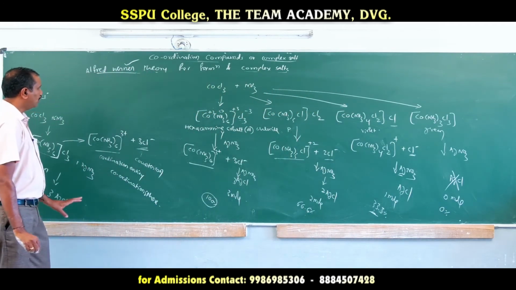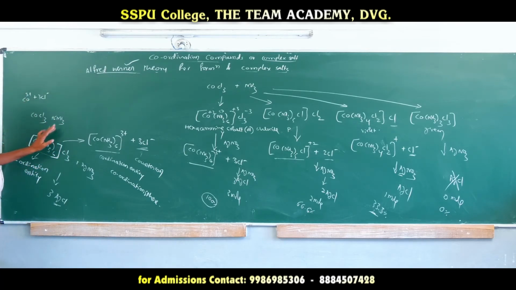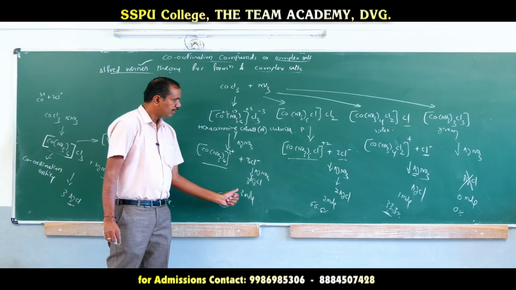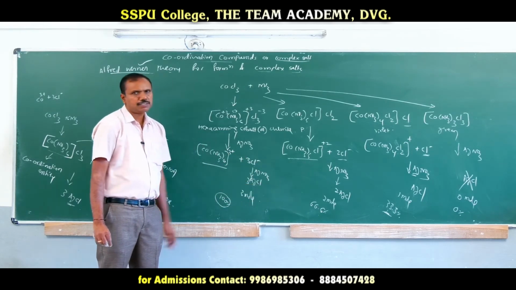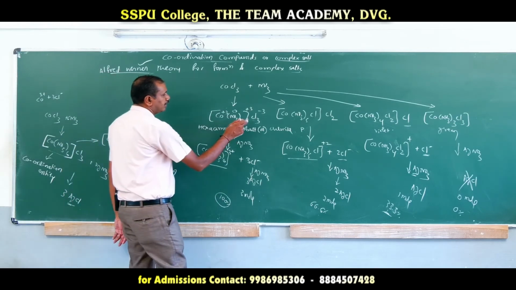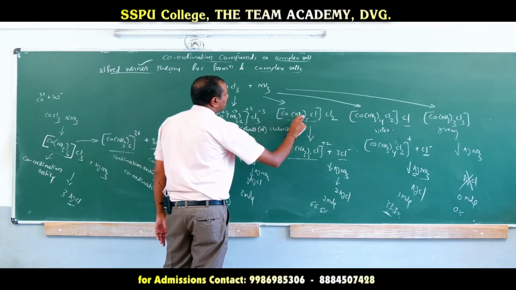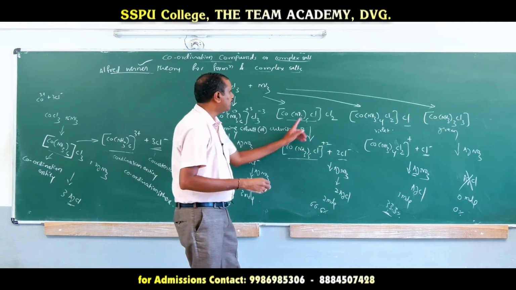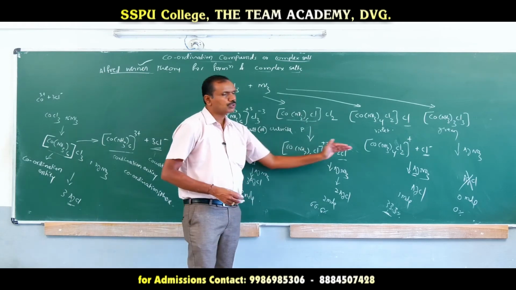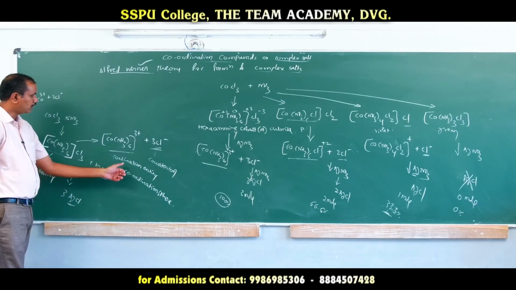So far, when a simple salt is made to react with ammonia, finally we get different moles of AgCl precipitate when treated with AgNO3. It shows that a few of the chloride ions can be accumulated within the coordination sphere. Those ions which are accumulated within the coordination sphere do not undergo dissociation. Those ions which are outside of the coordination sphere can undergo dissociation.